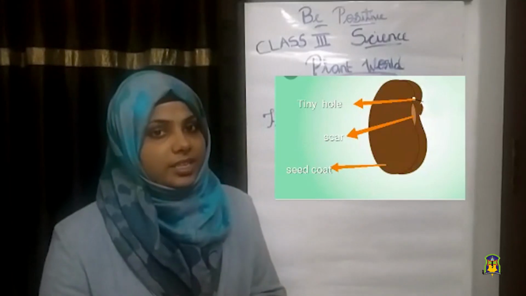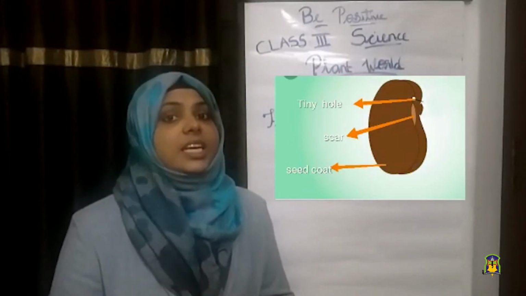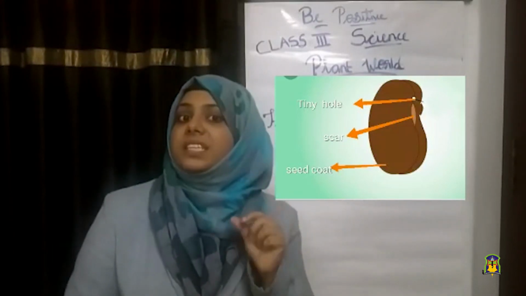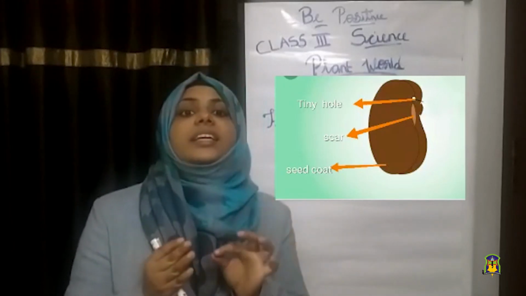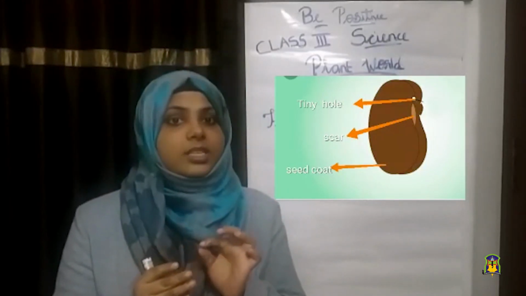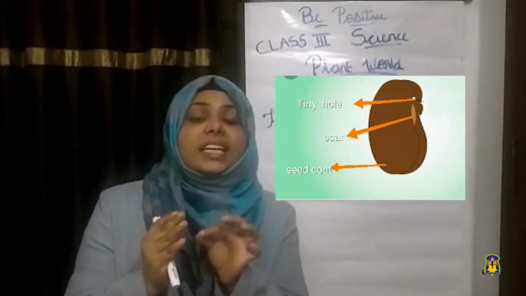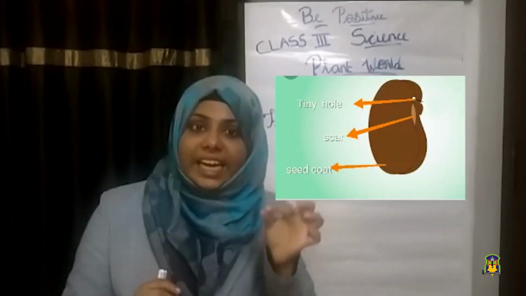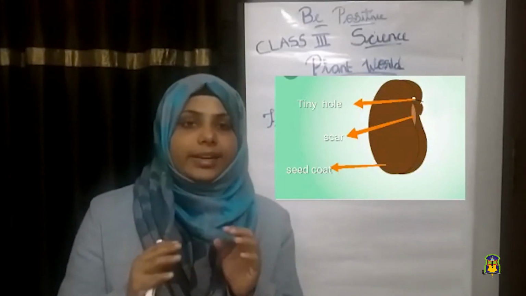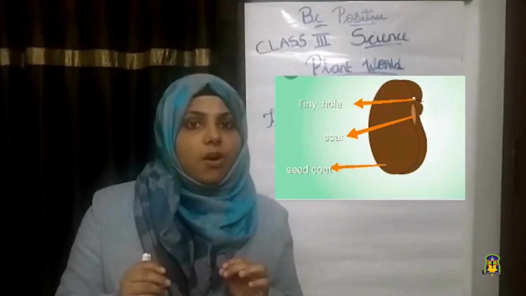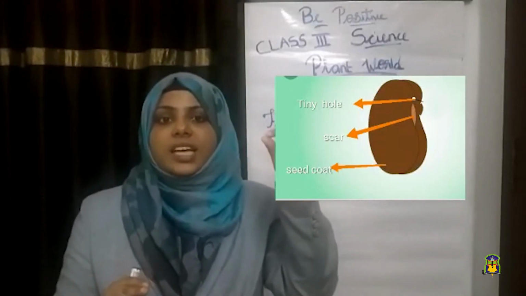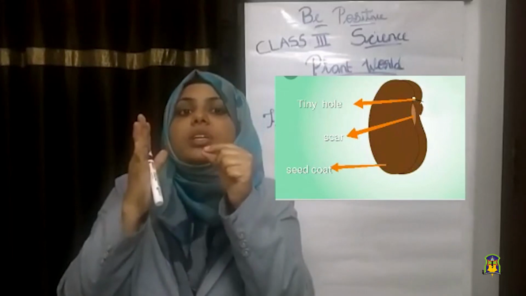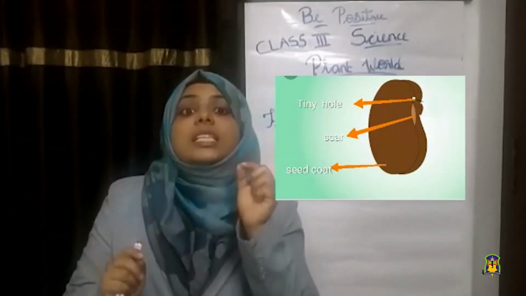The second one is the scar. Fruits have seeds inside them. The seed is attached to the fruit. The part where the seed is attached to the fruit is called a scar. Consider this is a seed and this is a fruit. The part where the seed is attached to the fruit is called the scar.